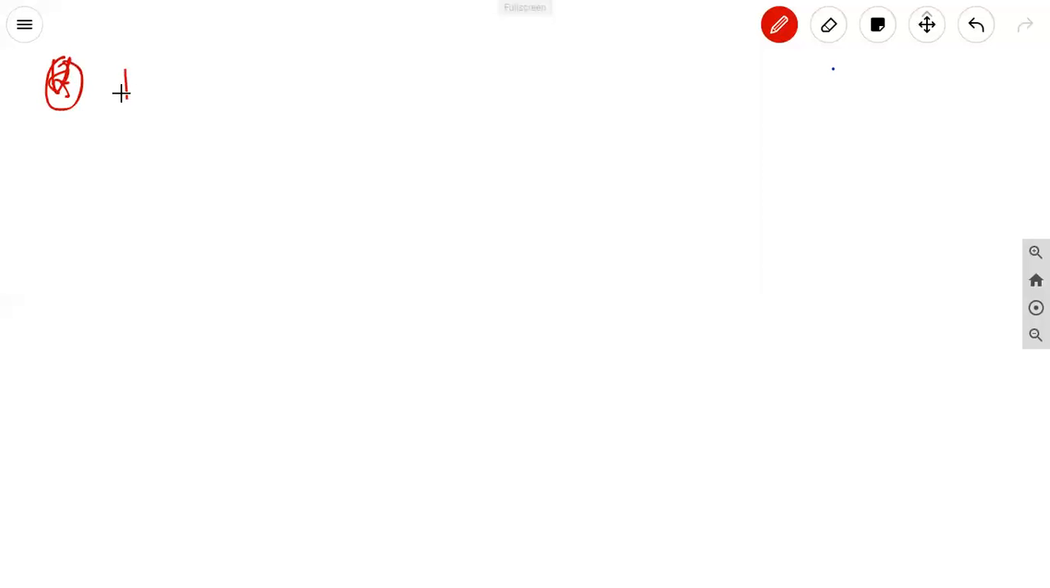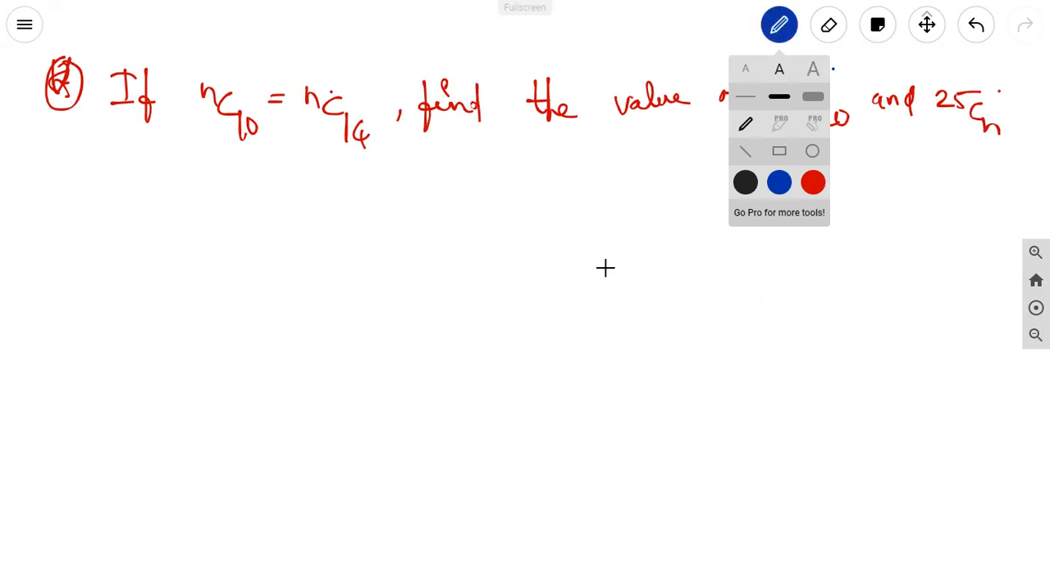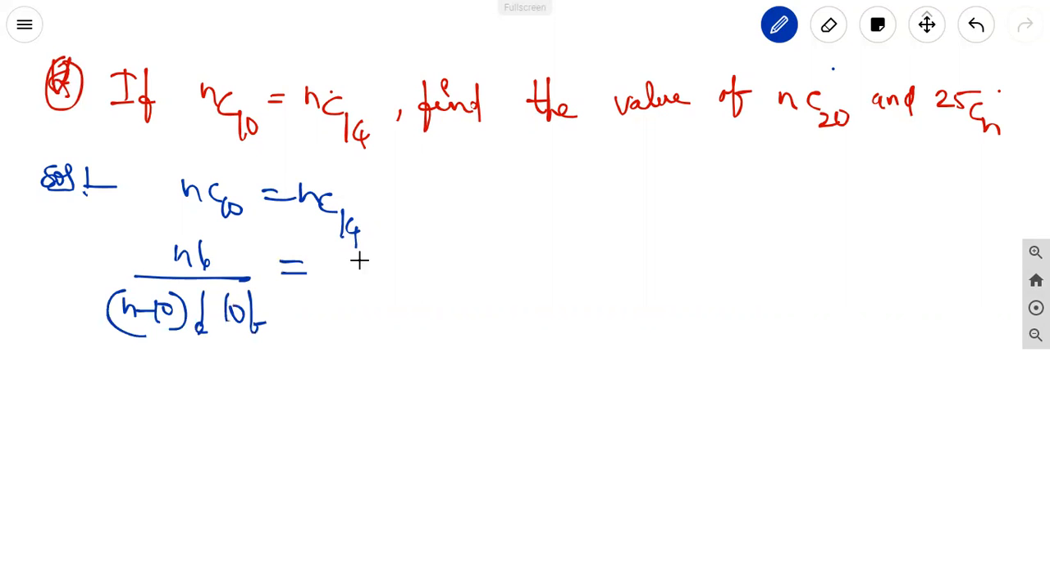Next question. If NC10 equals NC14, find the value of NC20 and 25CN. We take the relation: NC10 equals NC14. n factorial by n minus 10 factorial into 10 factorial equals n factorial by n minus 14 factorial into 14 factorial.